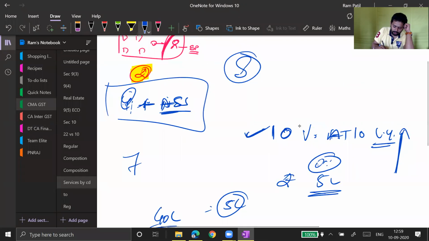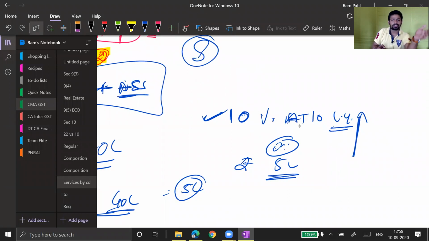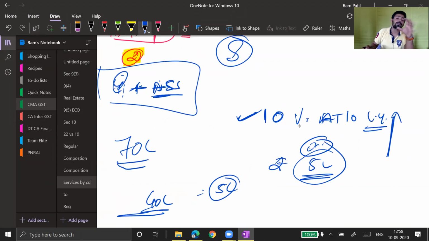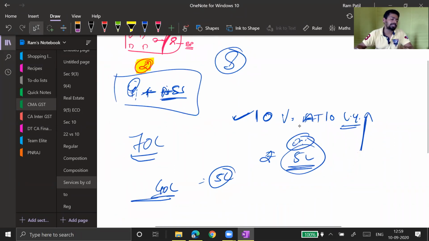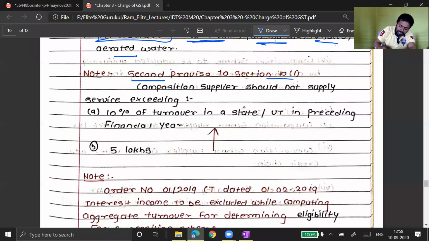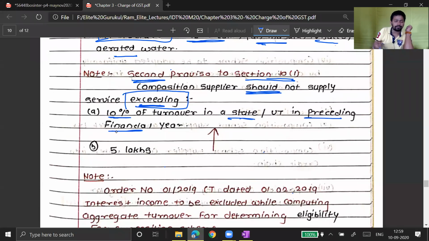If your last year turnover was 70 lakh, then you can supply services to the extent of 10% of 70 lakh, that is 7 lakh, or 5 lakh, whichever is higher, that means up to 7 lakh. So what if I supply services to the extent of 9 lakh in a current year? If you supply services more than the specified limit, then you become disqualified for opting composition scheme. So look at the second proviso to section 10 subsection 1. Composition supplier should not supply services exceeding 10% of the turnover in the state or union territory in a preceding financial year, or 5 lakh, whichever is higher.